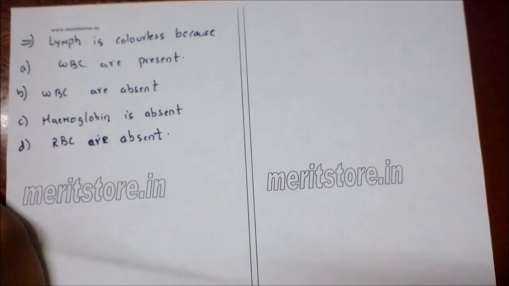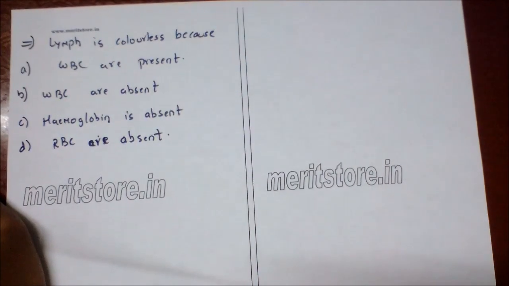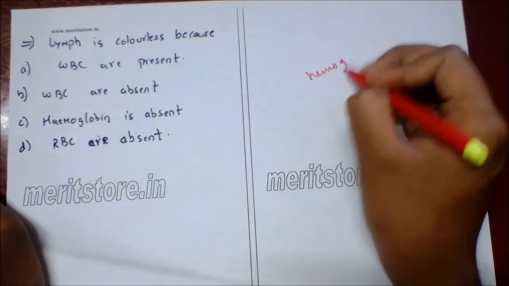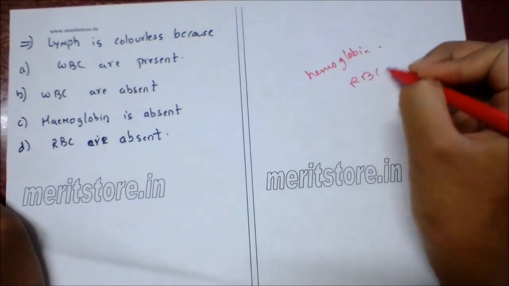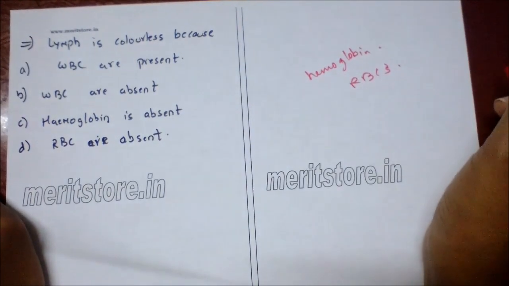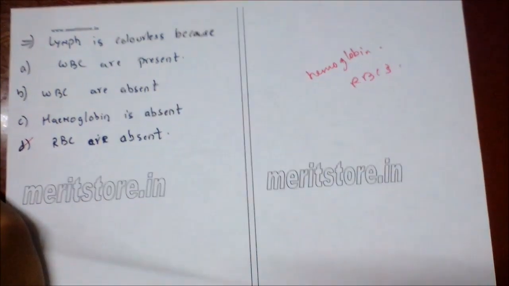Lymph is colorless because A. WBC are present, B. WBC are absent, C. hemoglobin is absent, D. RBC are absent. So the color of blood is due to presence of hemoglobin in RBCs. Since RBCs are absent in lymph, lymph is colorless. So option D is the correct answer.